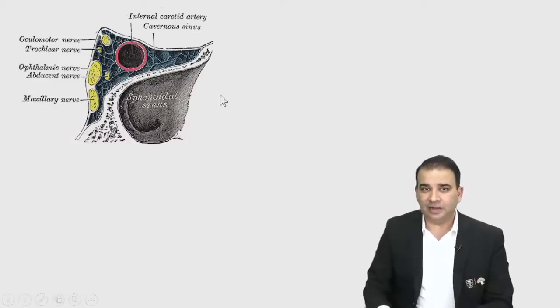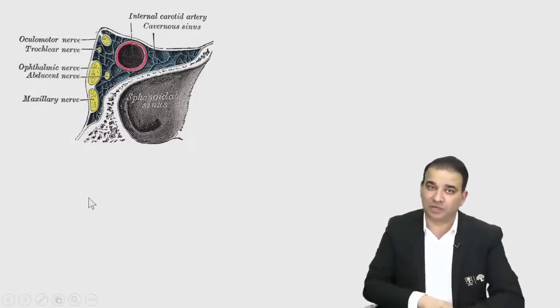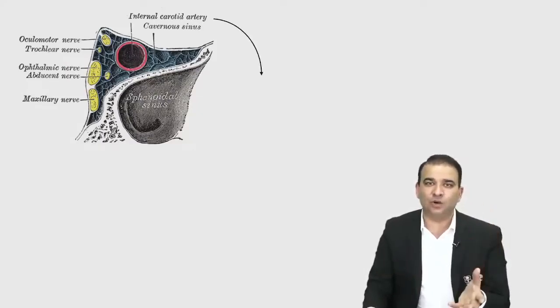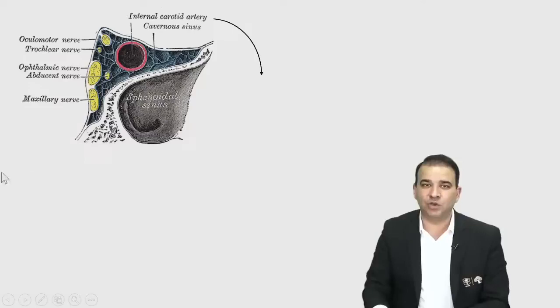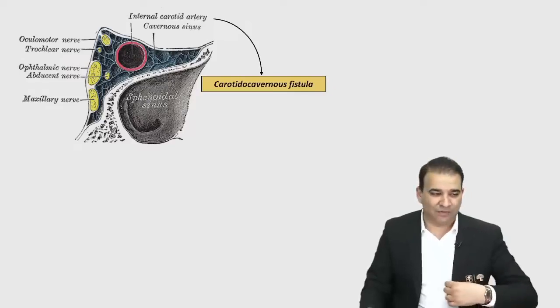Now, the internal carotid artery is inside the cavernous sinus. Let's say if there is an aneurysm of the internal carotid artery and that aneurysm ruptures, then there obviously will be a communication between the internal carotid artery and the cavernous sinus, and that is a carotido-cavernous fistula.